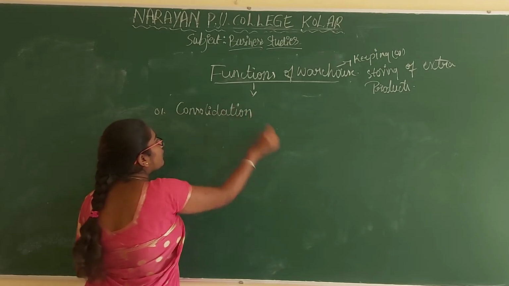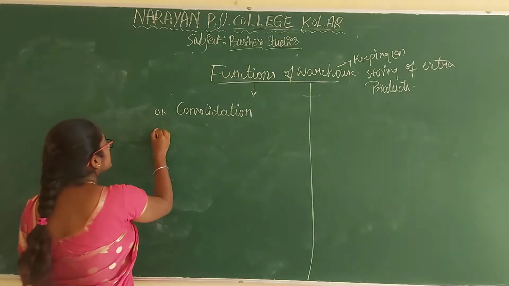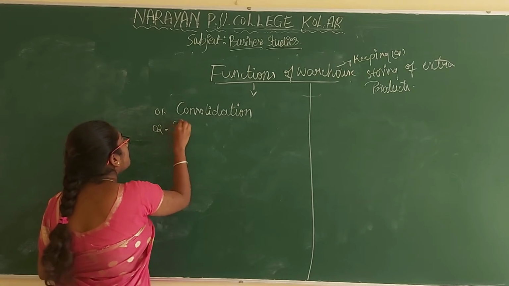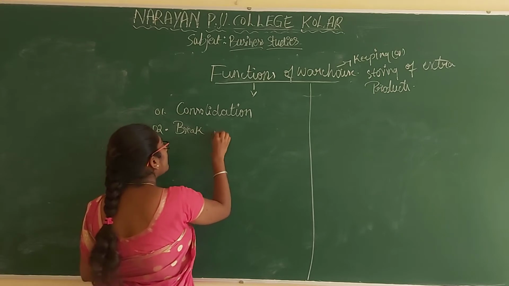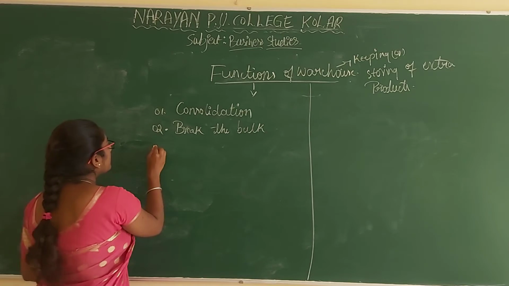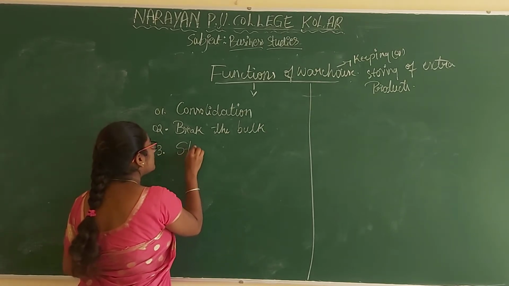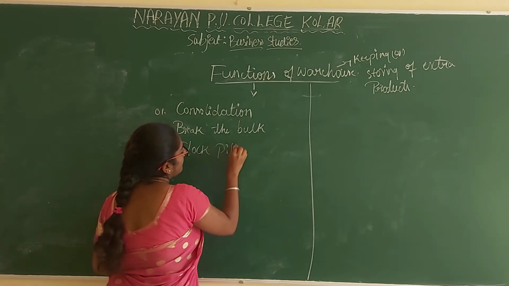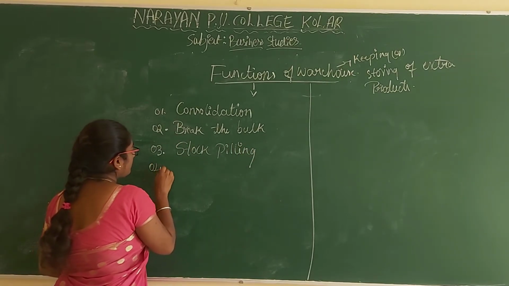The second function is break the bulk. And the third function of warehouse is stock piling.